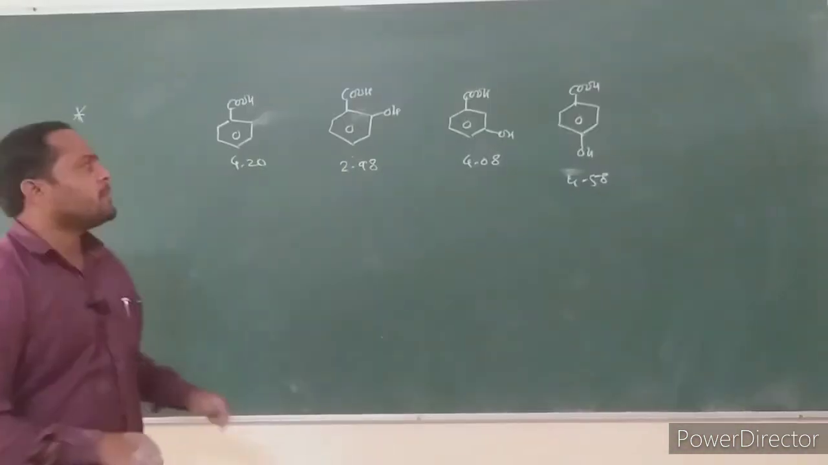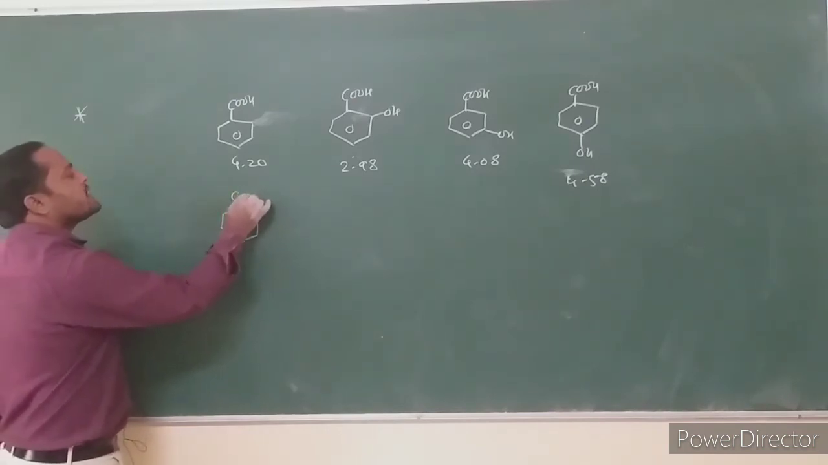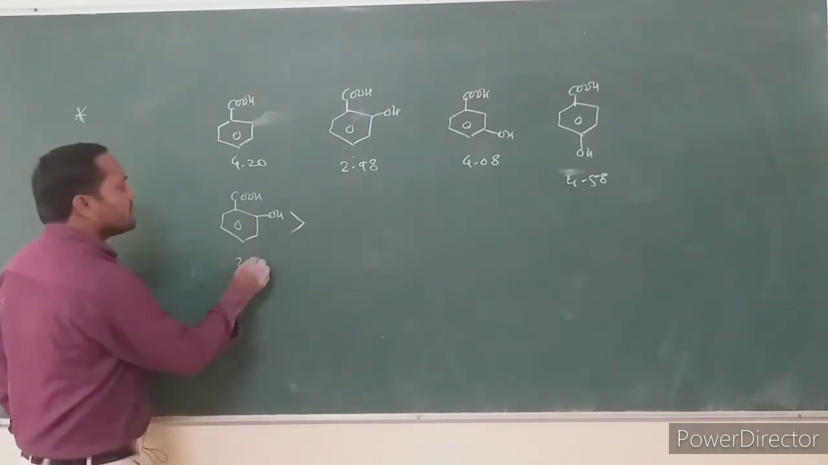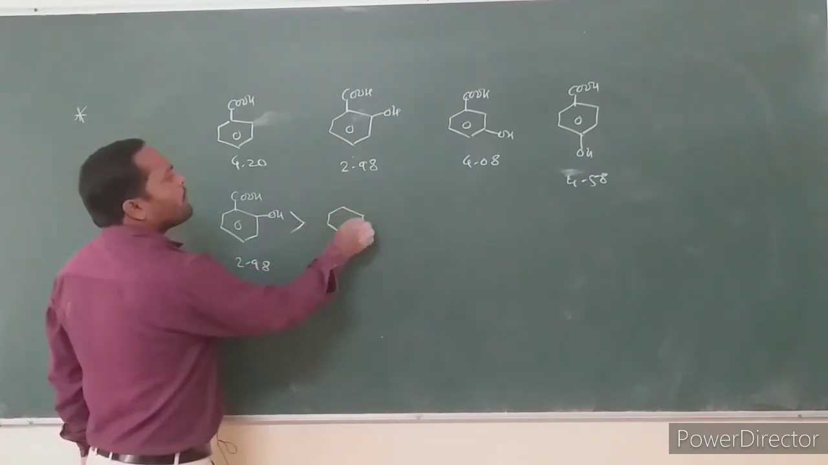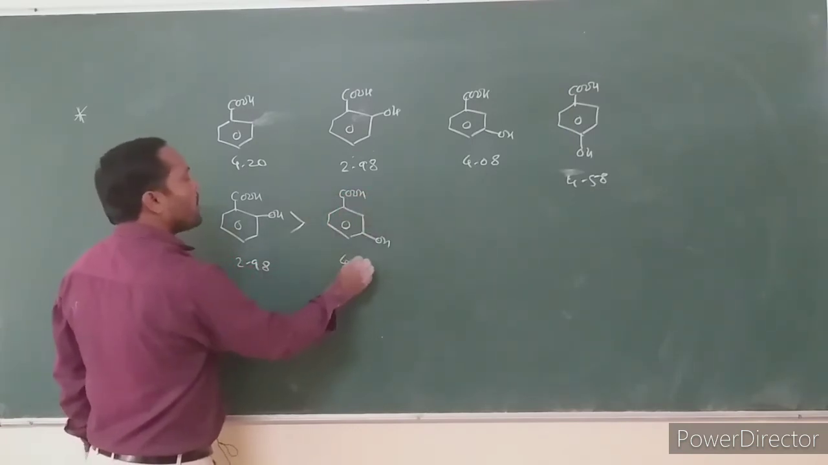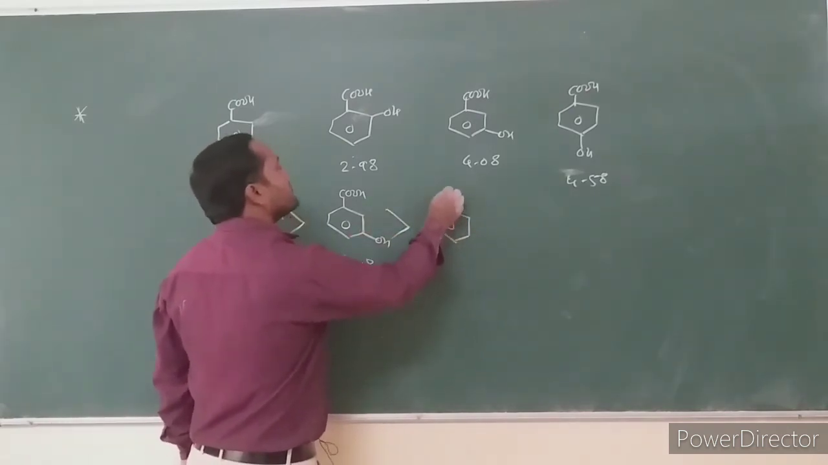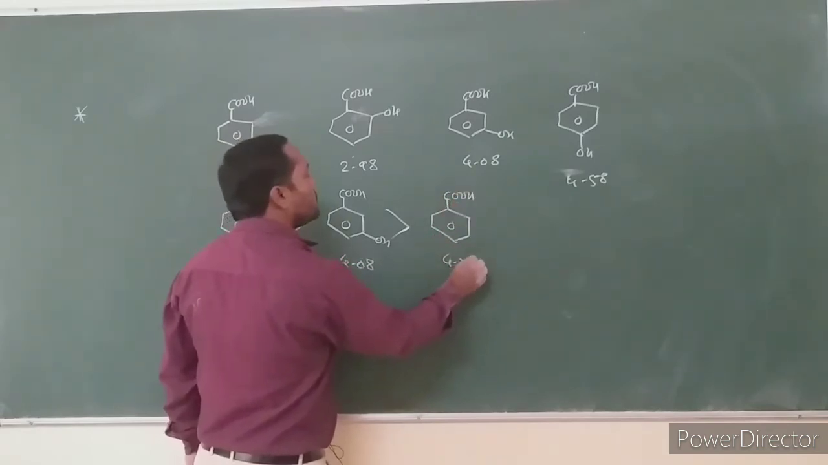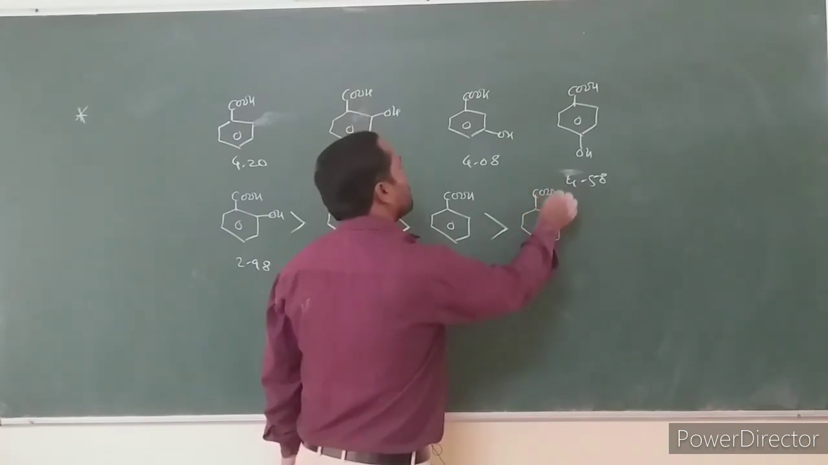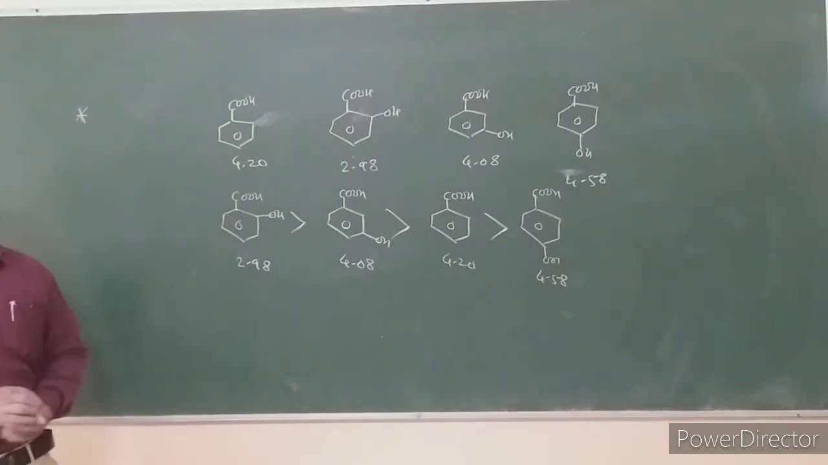Among these four acids, on the basis of pK value again we write the decreasing order of acid strength. Orthohydroxybenzoic acid is stronger than meta-hydroxybenzoic acid, 4.08, which is stronger than benzoic acid, 4.20 pK value, and it is stronger than para-hydroxybenzoic acid.